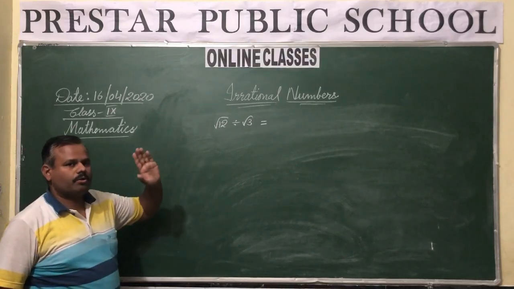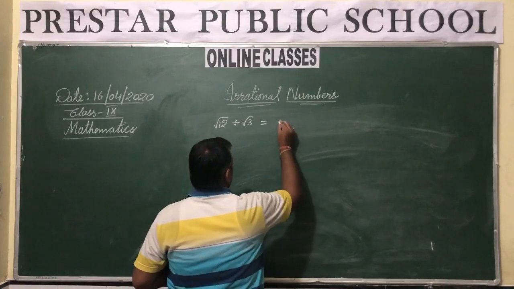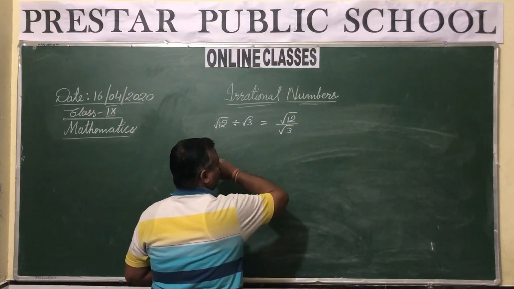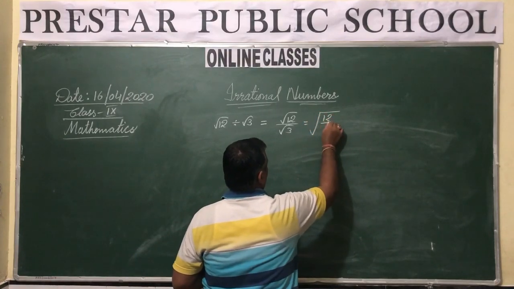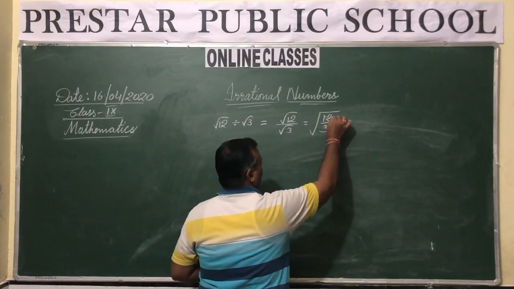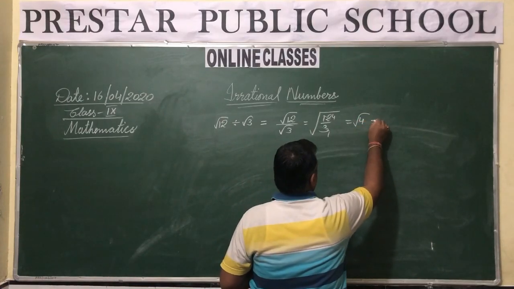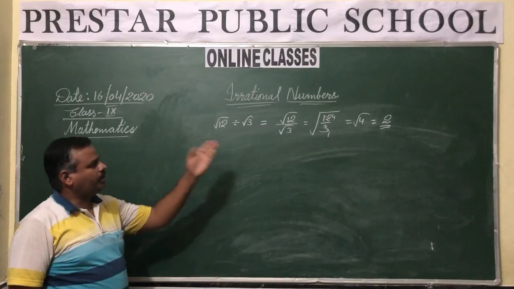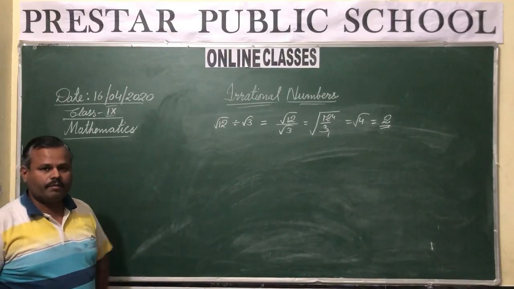Now under root 12 is also irrational, under root 3 is also irrational. Now what about their division? It is under root 12 divided by under root 3, which can be written as under root 12 upon 3. And 12 divided by 3 is 4, so it is under root 4, and square root of 4 is 2. So if you see here, when you divide two irrational numbers, we get a rational number.